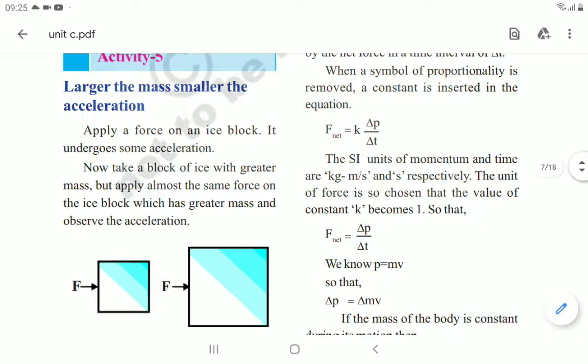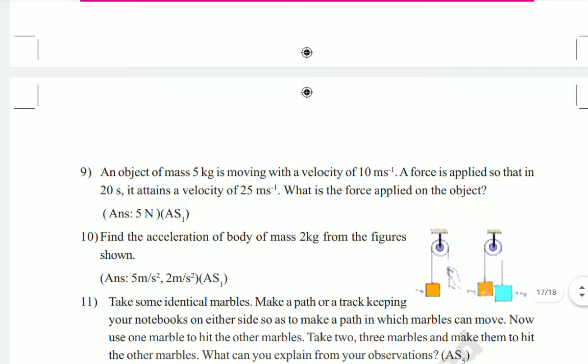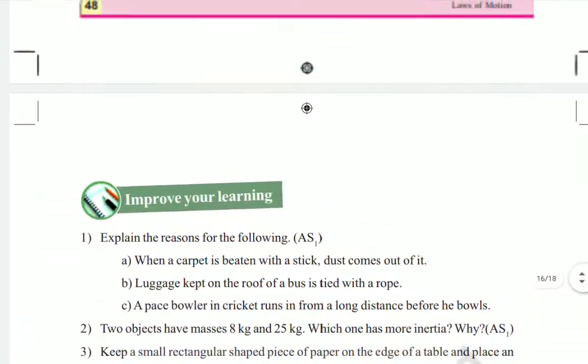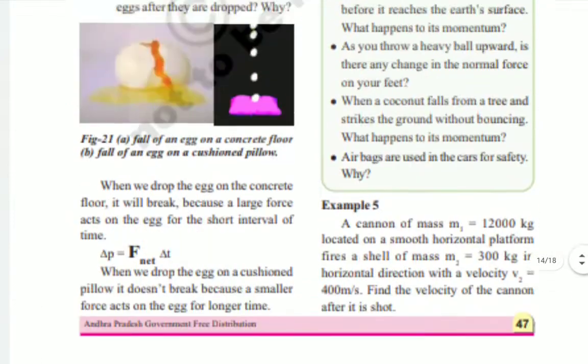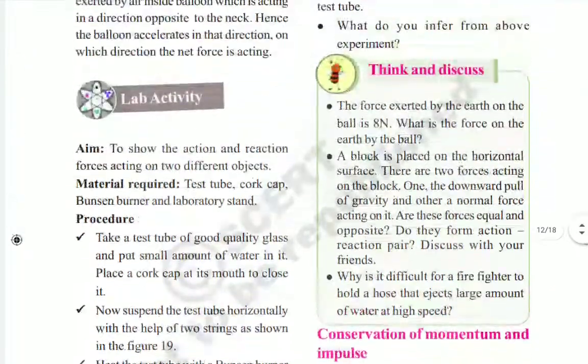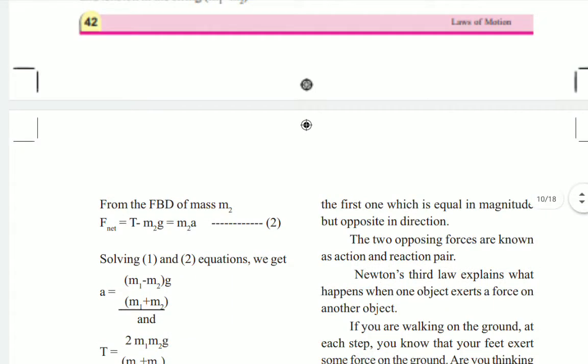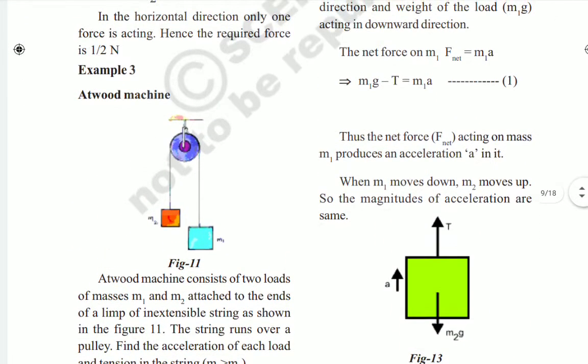So finally we can understand here that the acceleration of the object depends upon the mass and the velocity also, mass and velocity. And here, children, finally we can observe that momentum is a product of mass and velocity. Momentum is a product of mass and velocity, so it is a vector quantity. The Atwood machine is the best example to explain Newton's second law of motion. So this is about Newton's second law of motion, children.